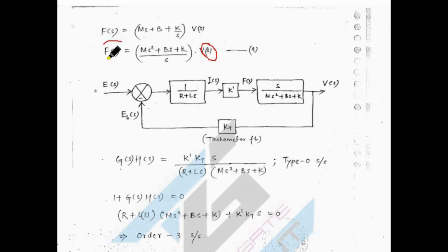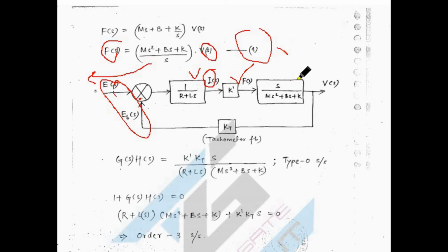So you have to transfer this equation to your left hand side. From the first equation, E minus EB is equal to 1 divided by R plus Ls, and this is nothing but your output. From equation 3 you are going to see that F(s) is directly proportional to K into I(s). And this is nothing but your equation number 4 representation. V(s) divided by F(s) is equal to s divided by (Ms squared plus Bs plus K). That only I am going to replace. And this is nothing but the equation number second representation.